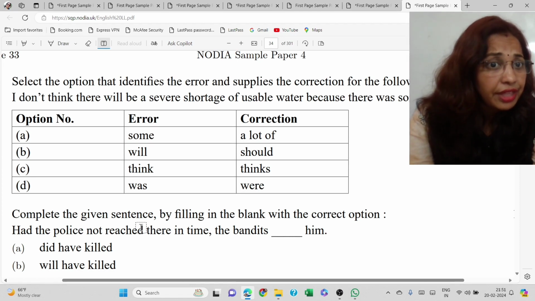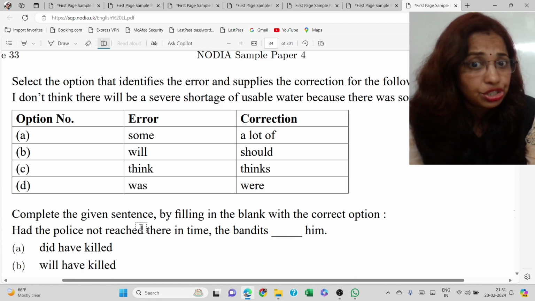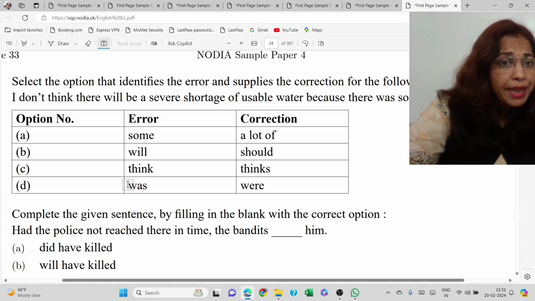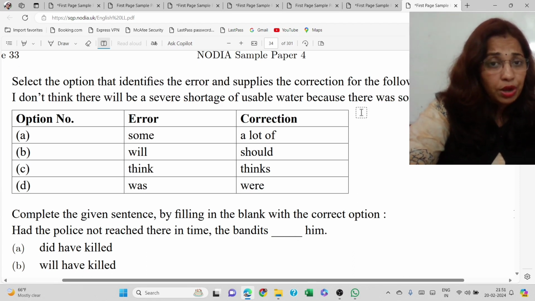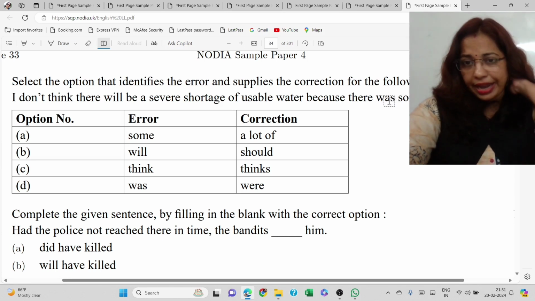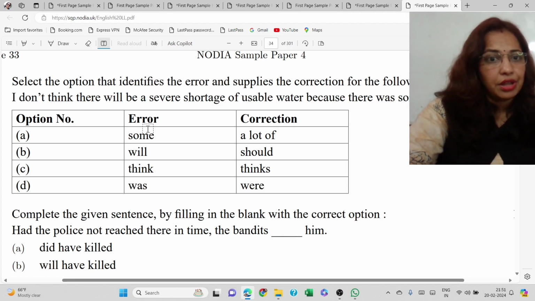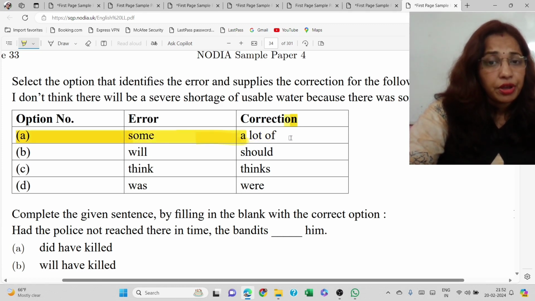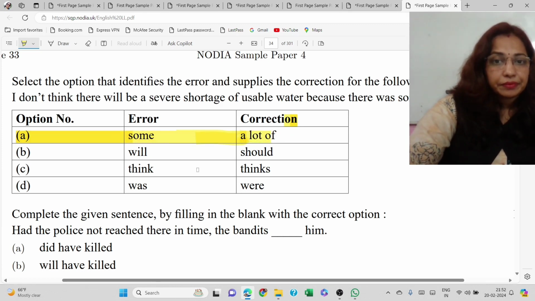I don't think there will be a severe shortage of usable water because there was a lot of rainfall yesterday. You cannot write some for rainfall. So the option will have to be there was a lot of rainfall yesterday.